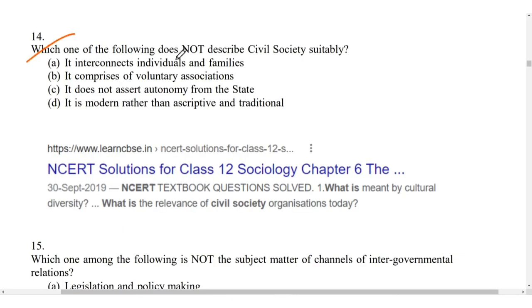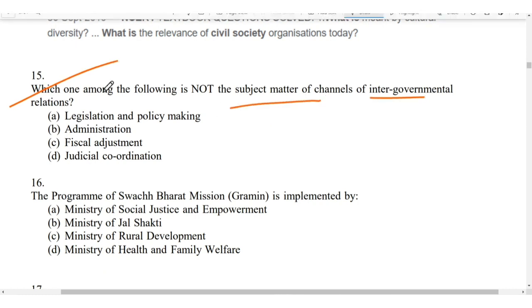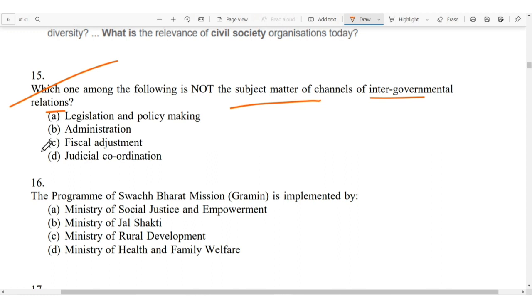Next is, which of the following does not describe civil society suitably? Okay, so it is C. It does not assert autonomy from the state. It is given in the NCERT solution for class 12 sociology chapter 6. Okay, which of the following is not the subject matter of channels of intergovernmental relations? So it is D.